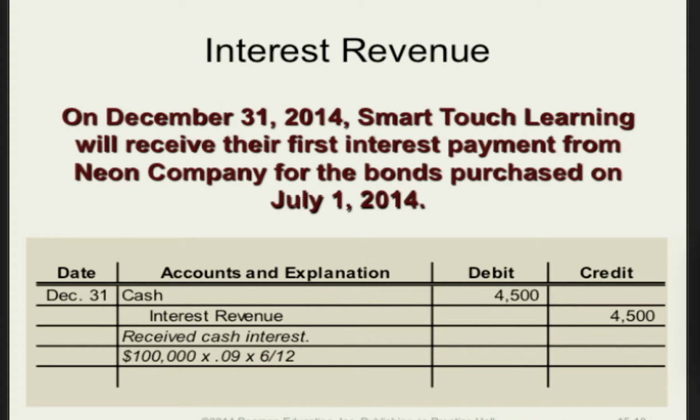And this is what that would look like. Smart Touch Learning is owed $4,500 in interest. You calculate that by taking the $100,000 face value of the bond, multiplied by the 9% interest rate, multiplied again by the fraction of the year that has gone by. In this case, that would be 6 out of 12, or 1/2, and that totals out to $4,500. Thus, the entry requires a debit to cash for $4,500 and a credit to interest revenue for $4,500.